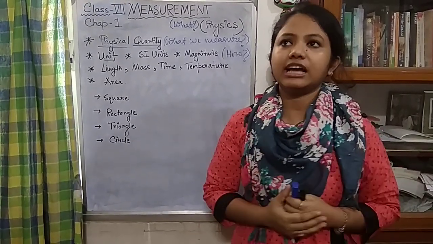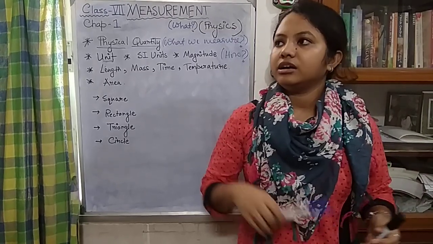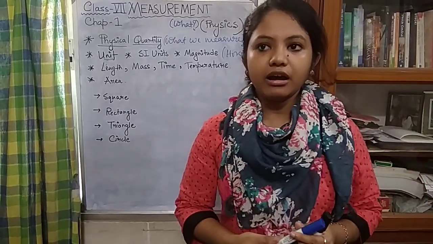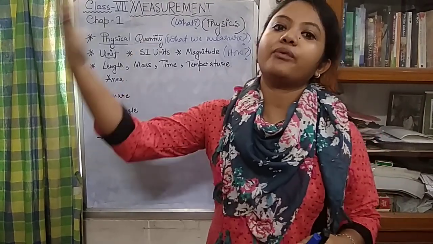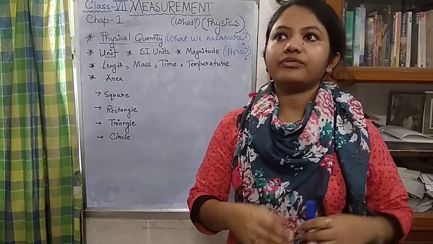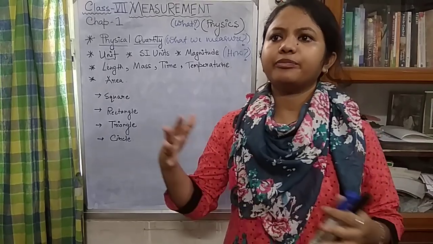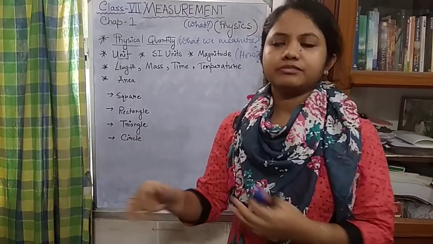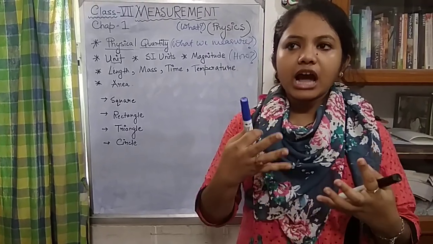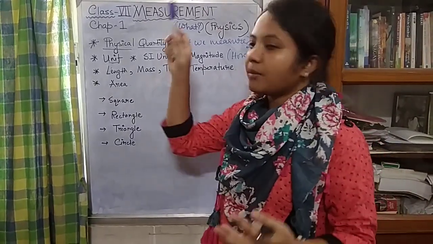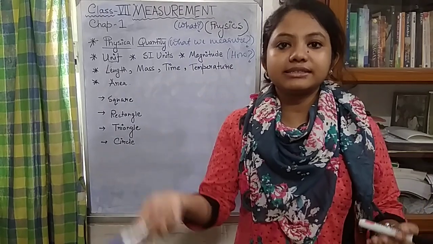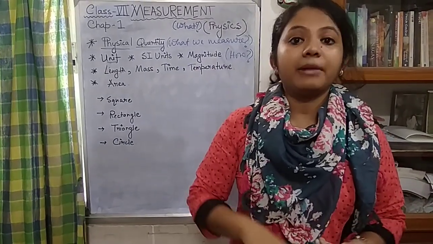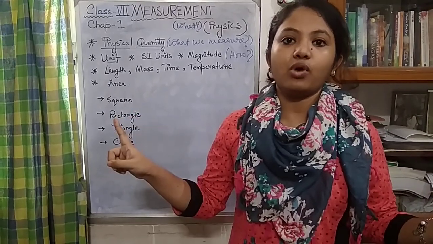Let's take an example of area. How do we denote an area? We denote it by meter square. Now it can also be hectare, it can be centimeter square. But we use meter square as the SI unit of area because it is accepted by all the people in this world.